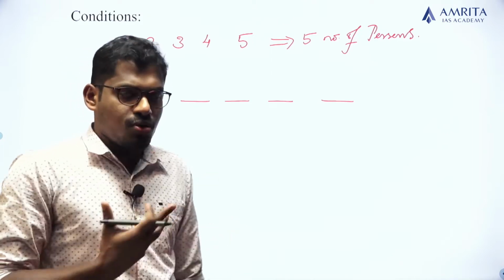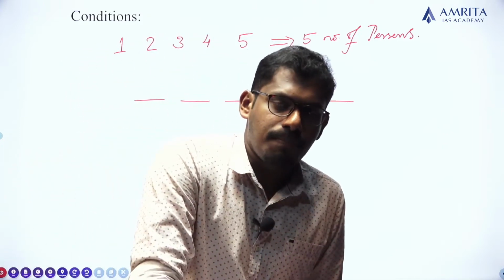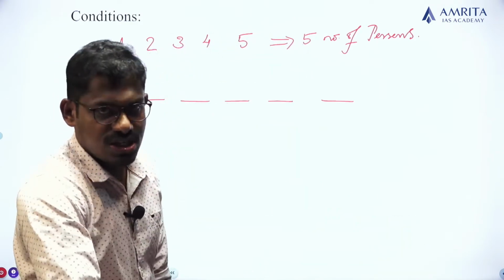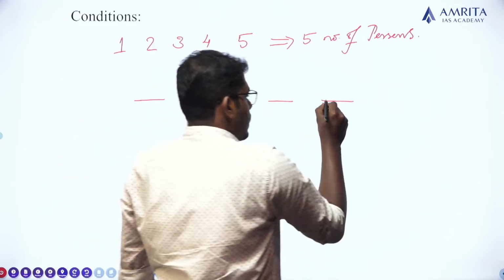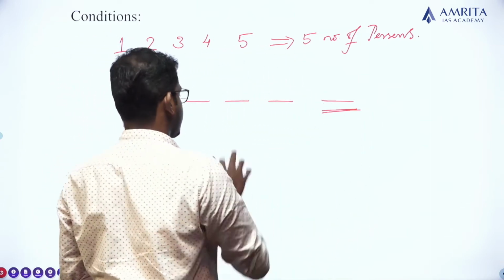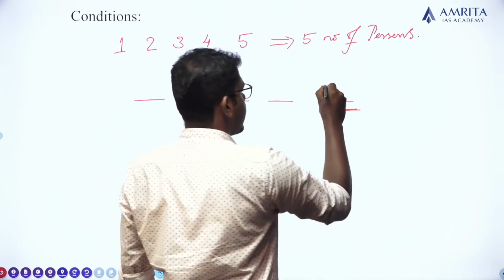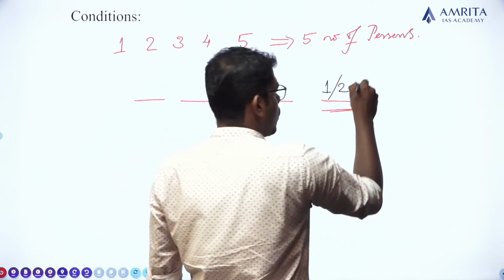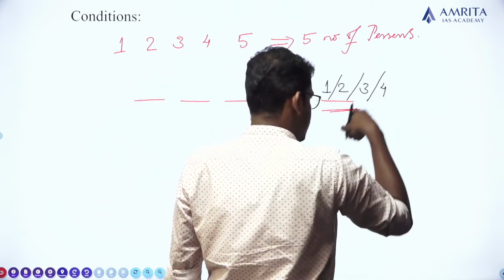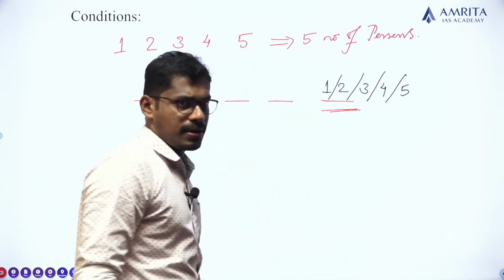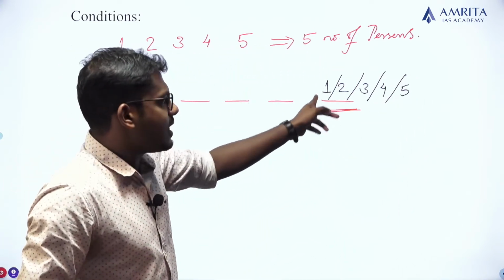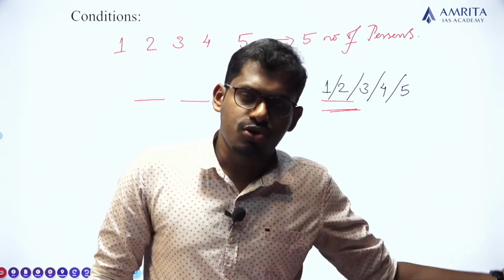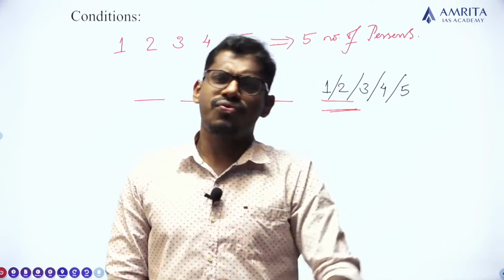What will be the maximum number of arrangements of these 5 persons in these 5 positions? Let us look. Let me take this particular position. In this position, I can arrange person 1 or person 2 or person 3 or person 4 or person 5. Am I right? Yes. In this particular position, I can select any of these 5 members.